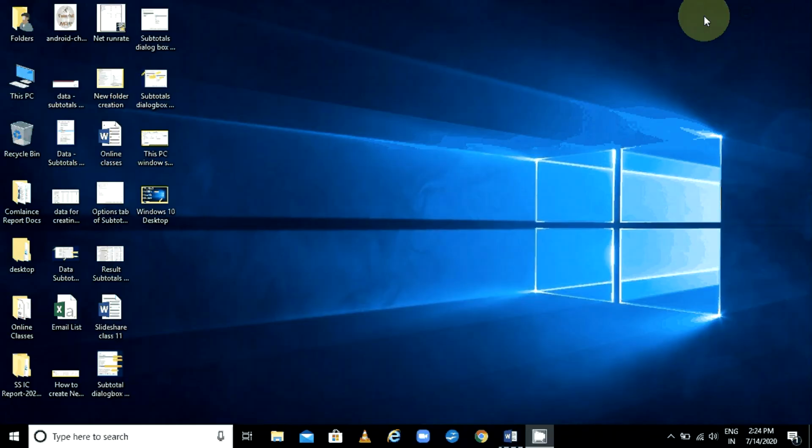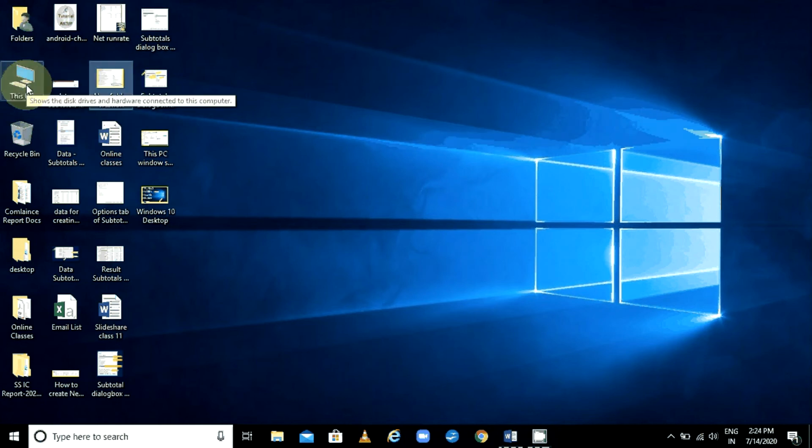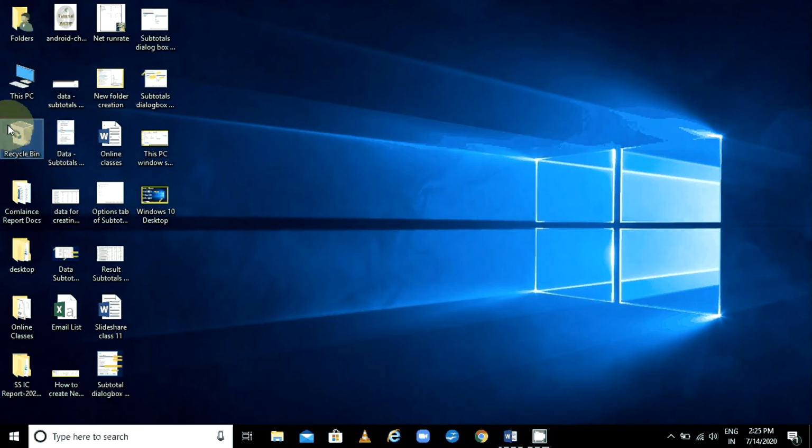Different files have different kinds and styles of pictures. Every software has its own icon. Suppose this icon is of MS Word, so this is called a Word file. This is one image, so a preview is displayed here. This is this PC icon. This is the folder icon. This is the recycle bin icon. Whenever you delete any file, it goes to the recycle bin. See, suppose I am deleting this file. So when I delete,